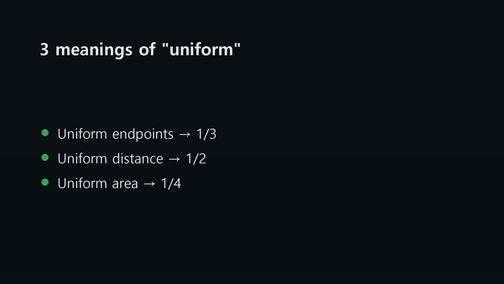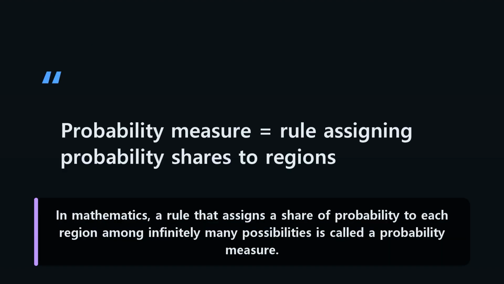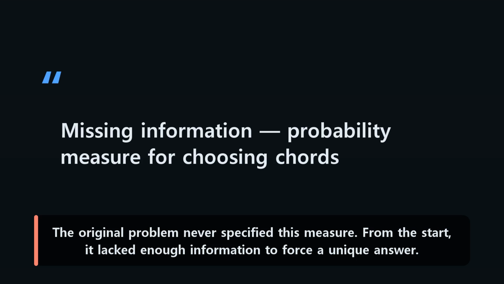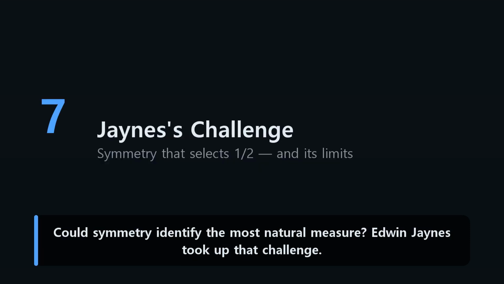Ultimately, uniform endpoints, uniform distance, and uniform area mean three different things. In mathematics, a rule that assigns a share of probability to each region among infinitely many possibilities is called a probability measure. The original problem never specified this measure. From the start, it lacked enough information to force a unique answer. Could symmetry identify the most natural measure? Jaynes took up that challenge.